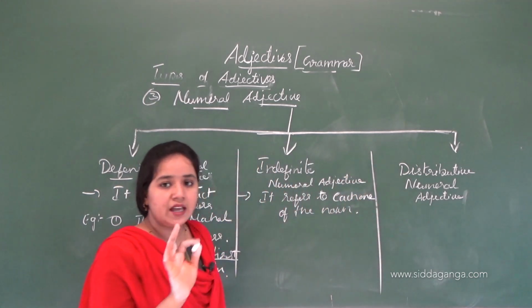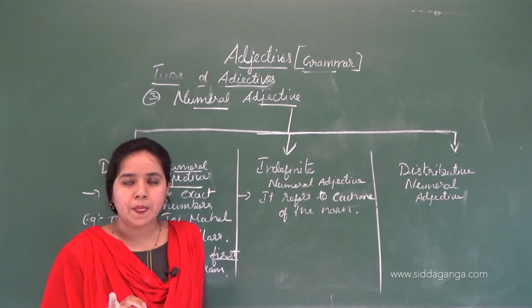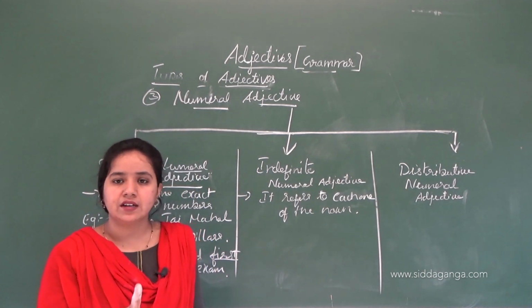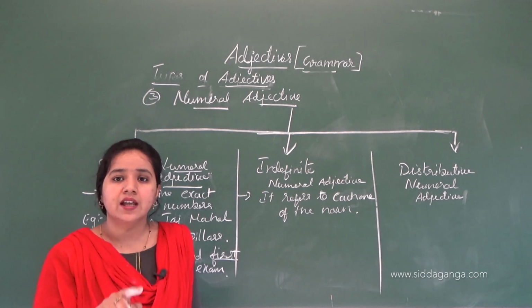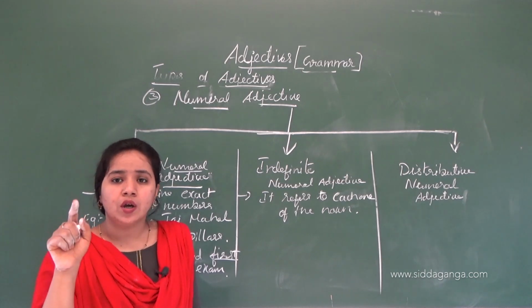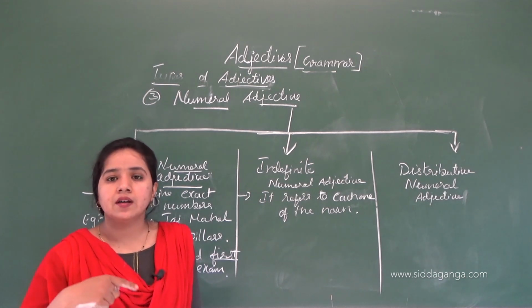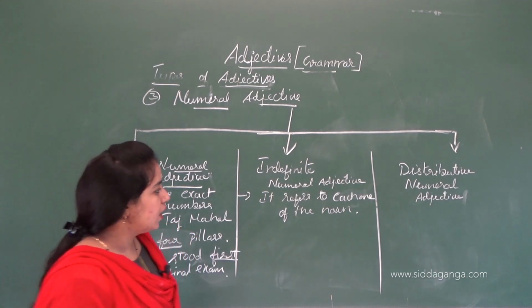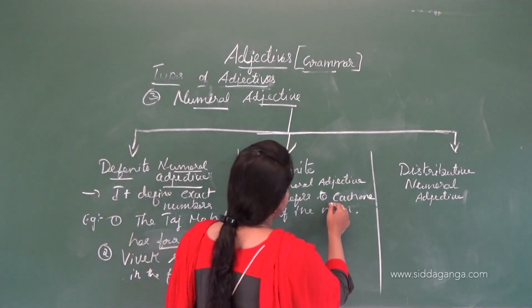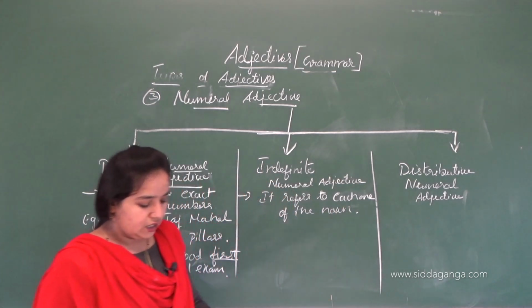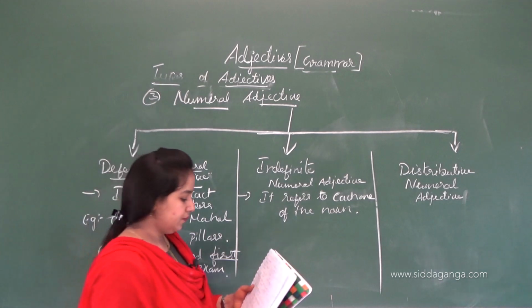If there is a group, one person or one thing among the group describes the quality of a person or a thing. That is called each one. It refers to each one of the noun. Let's see what the example is here.